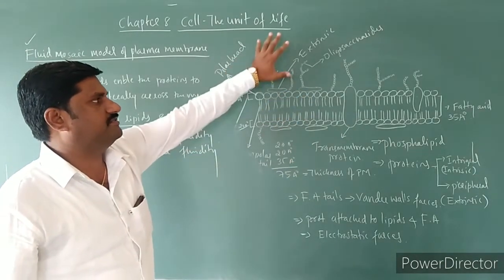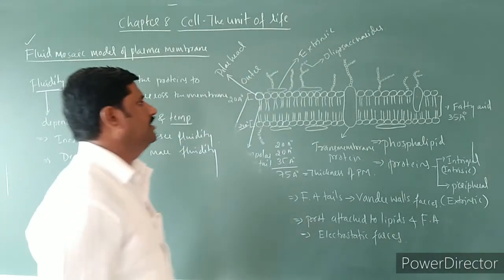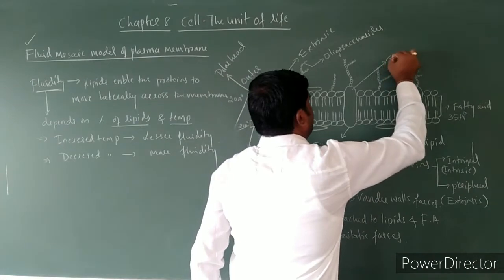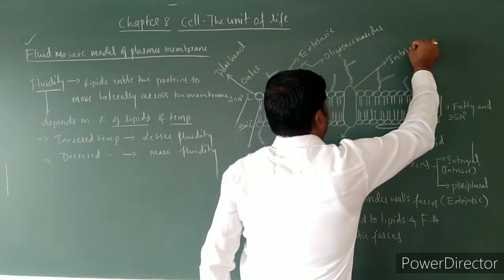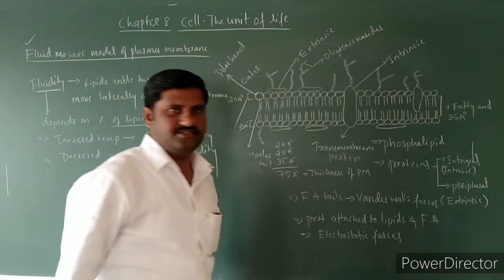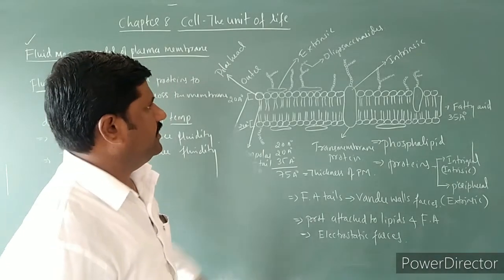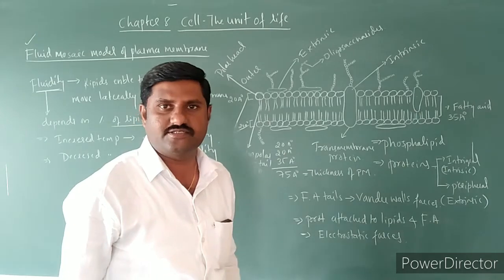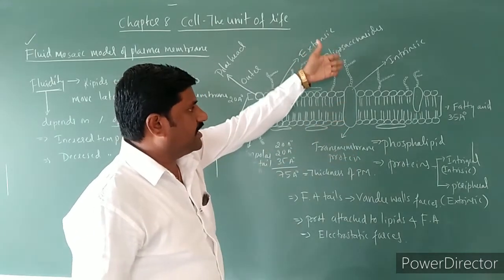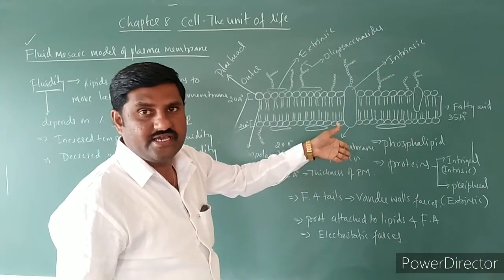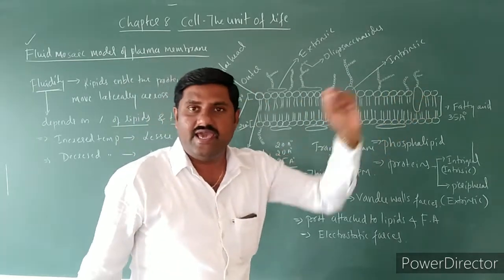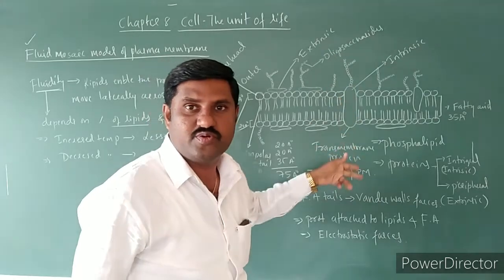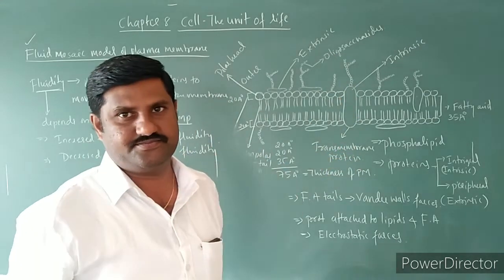This is the inner surface, this is the outer surface, remember. These are extrinsic proteins and these are intrinsic proteins. Intrinsic proteins are also called transmembrane proteins, right? Why? Because they are lying vertically across the membrane. Hence, they are called transmembrane proteins.